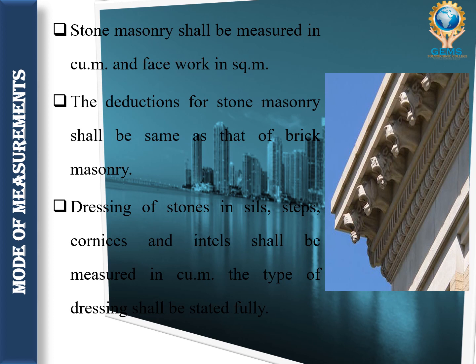Then the second one is the deductions for stone masonry shall be the same as that of brick masonry. We have seen some specifications or deductions about brick masonry, right? So for stone masonry also it will be the same. Then dressing of stones in sills, steps, cornices and lintels. Cornices is a decorative trim located at the meeting point between the walls, roof and ceiling. We have seen, right?